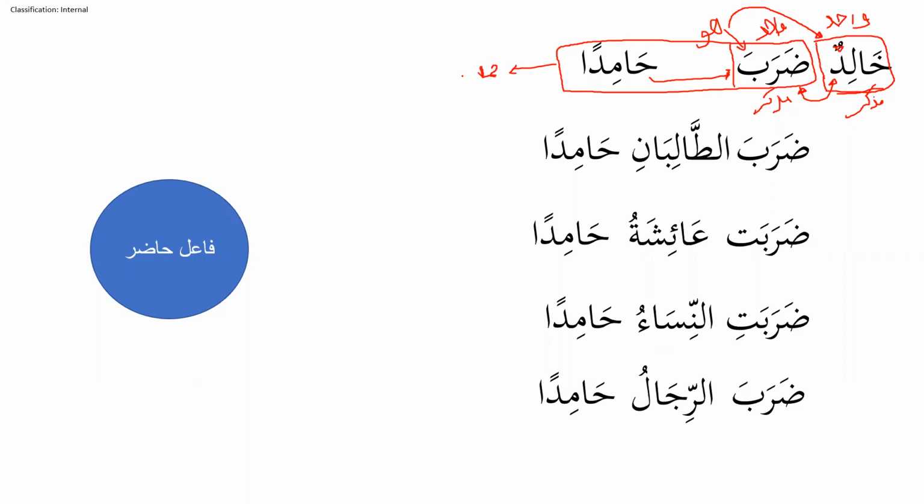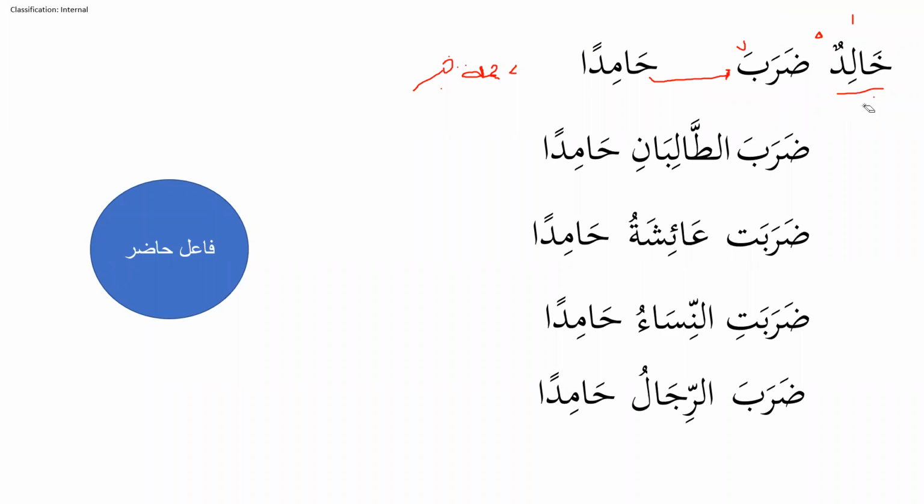So when we have made a jumla fi'liya into a jumla ismiya, now all the rules of jumla ismiya will apply. Like if you want to use inna, we can use inna also: Inna Khalidan daraba Hamidan, lakinna Khalidan daraba Hamidan. All these things will be used here, because now it became a jumla ismiya.